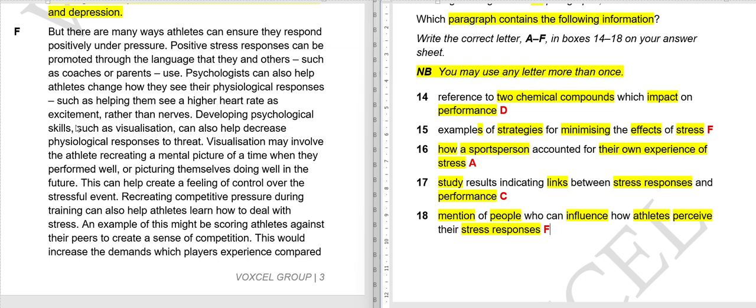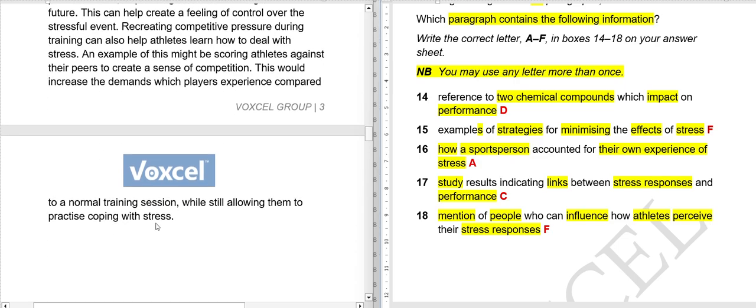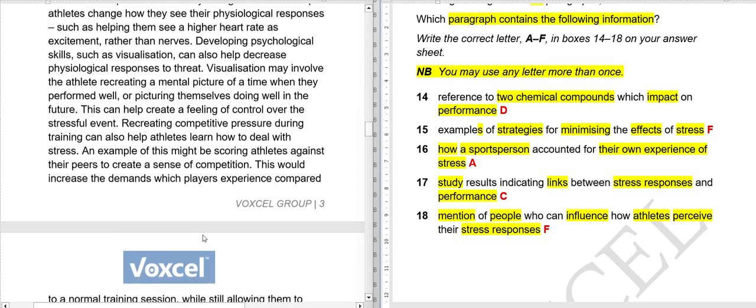For example, if you're playing football and there are 11 players in your team, you can make teams of your first 11 choice players, the first team players, and play against each other. So it can have some sort of competitive environment. This would increase the demands which players experience compared to normal training sessions, while still allowing them to practice coping with stress.